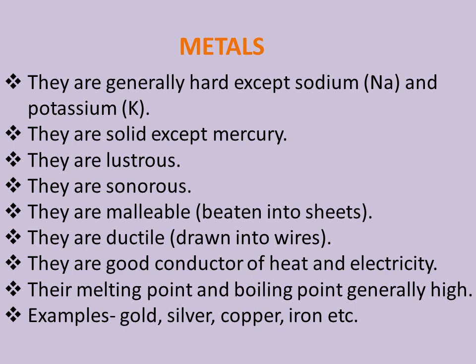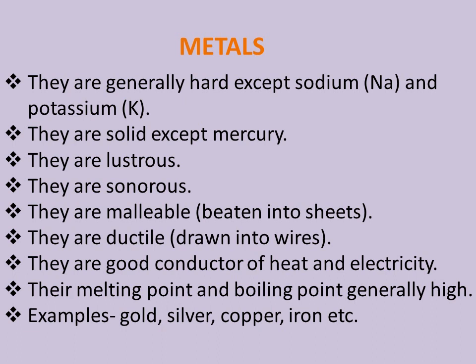Next, metals are ductile, means metal can be drawn into thin wires. So, ductility is again a property of metals. Next property, metals are good conductors of heat and electricity. That means metals allow heat and electricity to pass through them. Next property, metals usually have high melting point and boiling point. Here are a few examples of metals: gold, silver, copper, iron, etc.